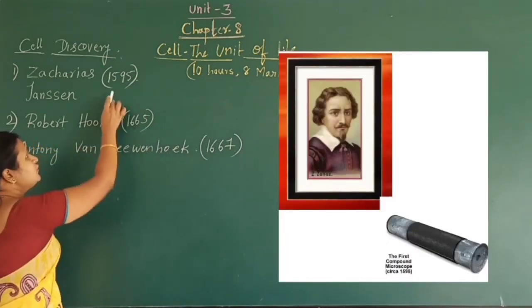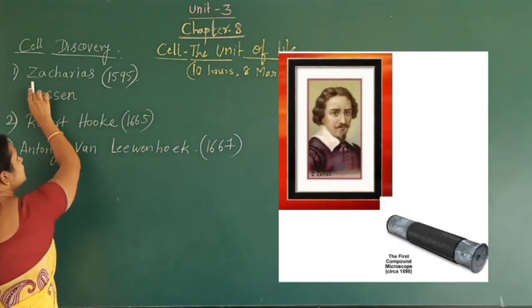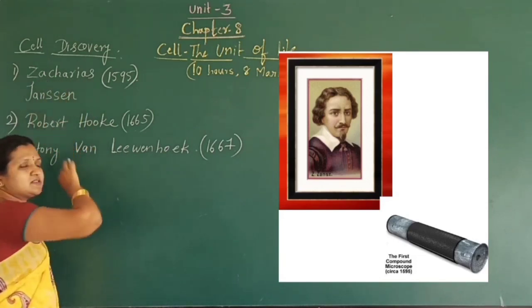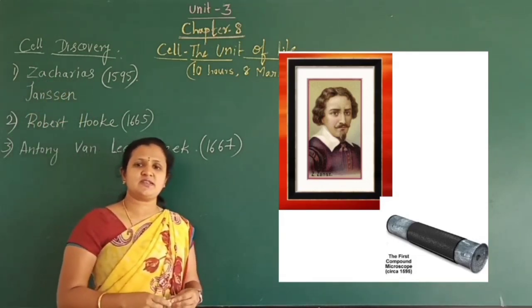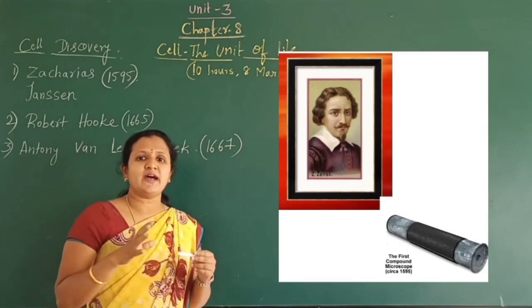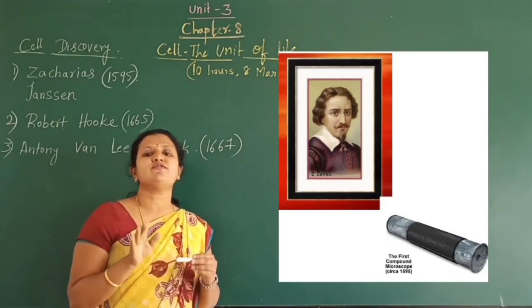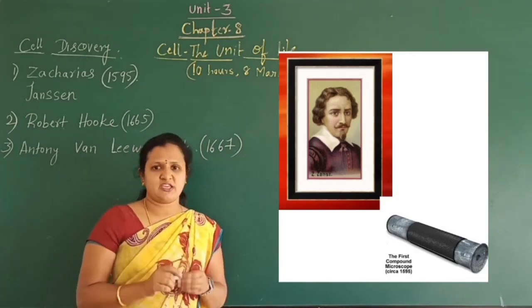So it was in 1595, a person called Jansen, with his father Hans, discovered the first compound microscope.